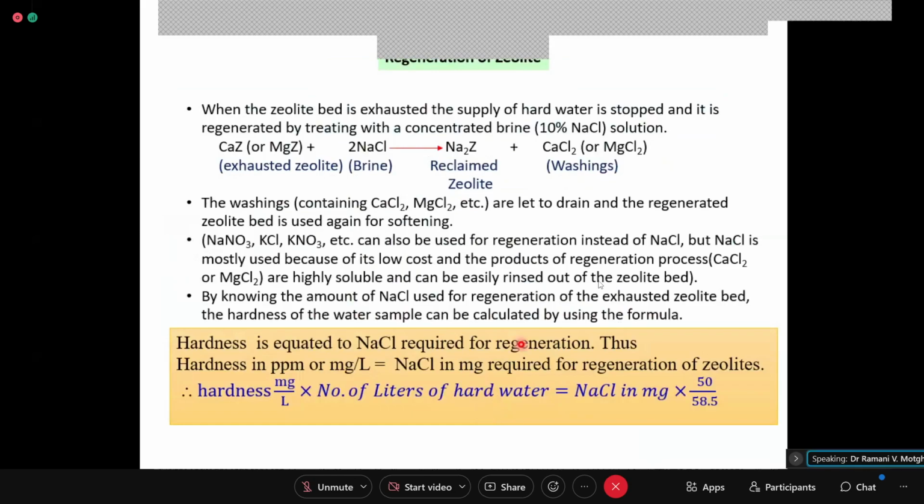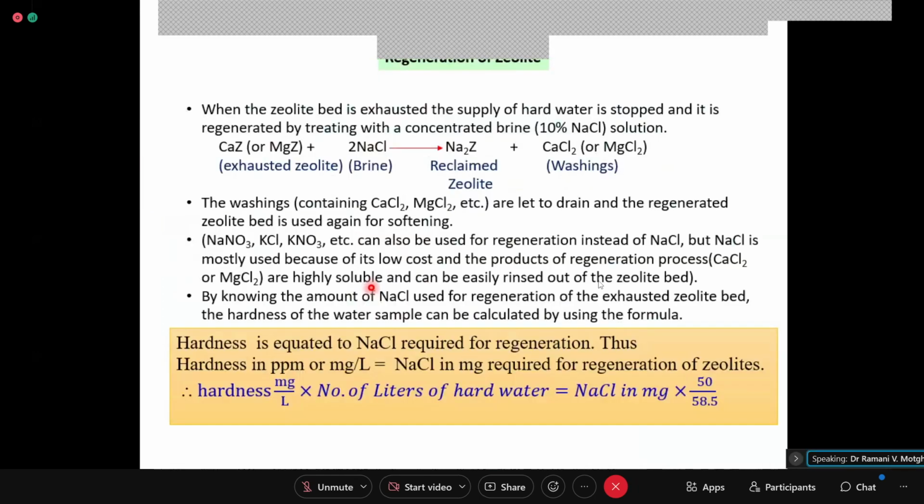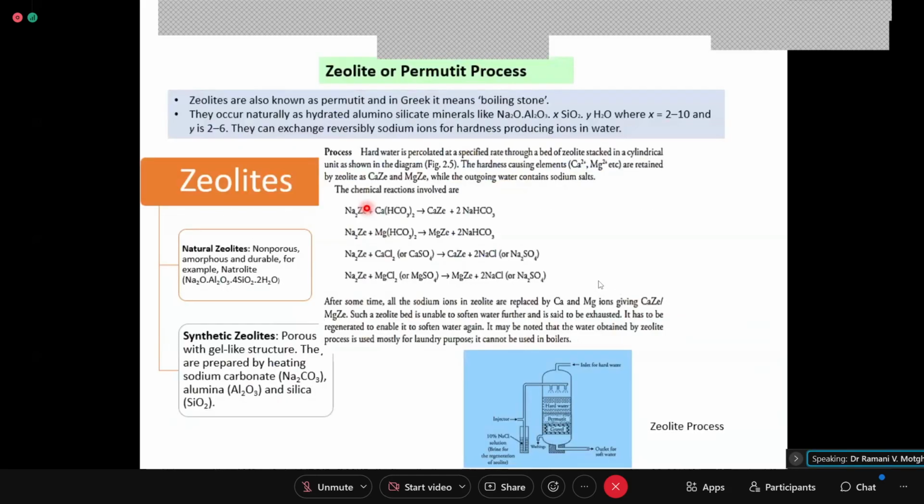Now my question for you is, why does exchange take place between the ions? And the second question: when you go for regeneration, why should the calcium and magnesium zeolite break and Na come here? Are you getting my question?